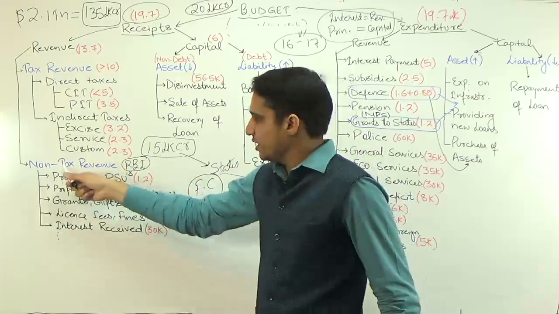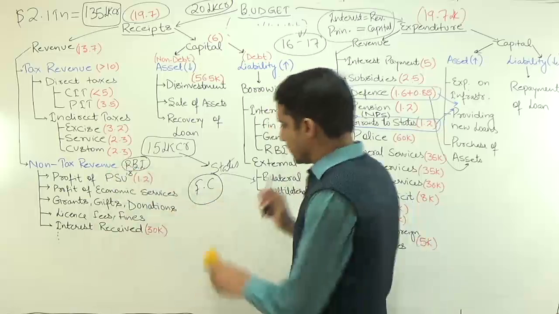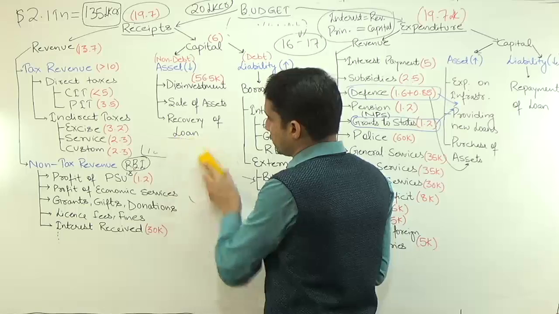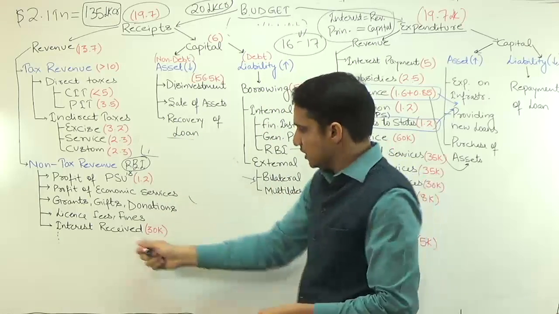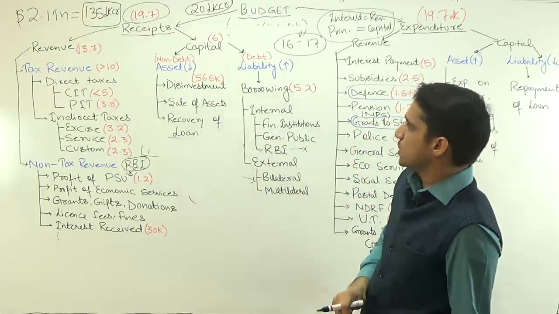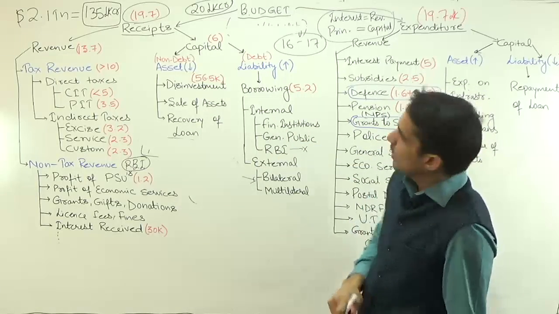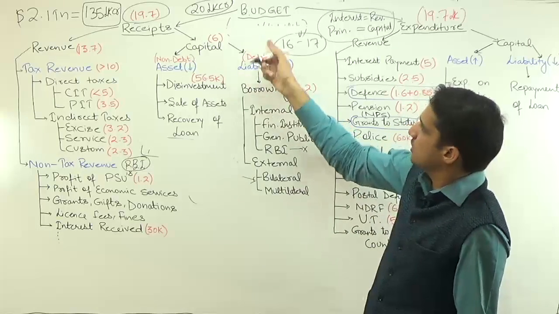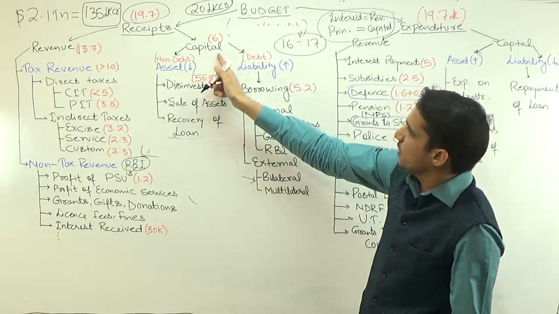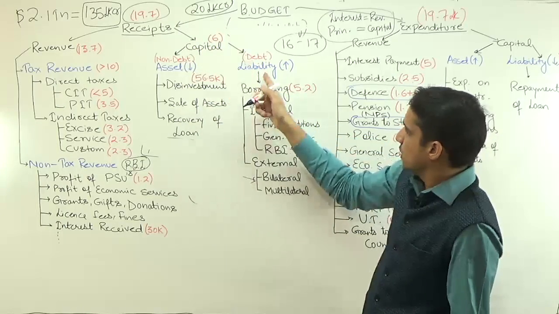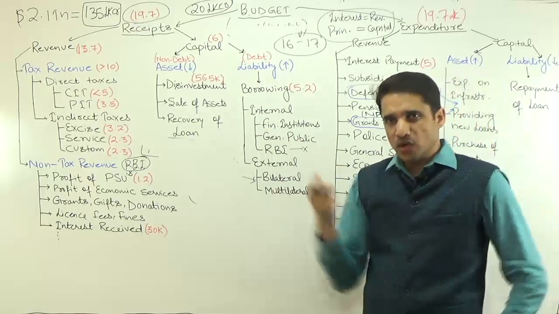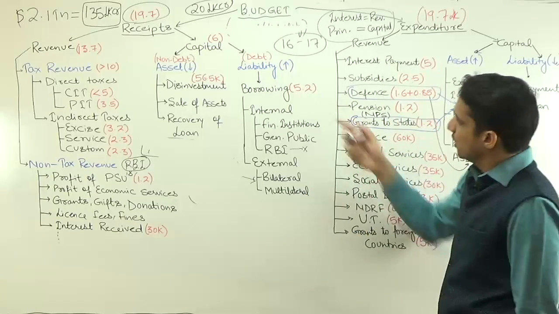Then we have the non-tax revenue. Under this non-tax revenue, the maximum is profit of PSUs, and under PSUs also it is from the RBI. Then we have the interest received, which we already discussed. For disinvestment, the target is 56.5 thousand crore. Last year, 2015-16, the target was 69,000 crore. Then the total capital receipts is 6 lakh crores, out of which the borrowing is 5.2 lakh crores. So in 1 year, we are borrowing 5.2 lakh crores.